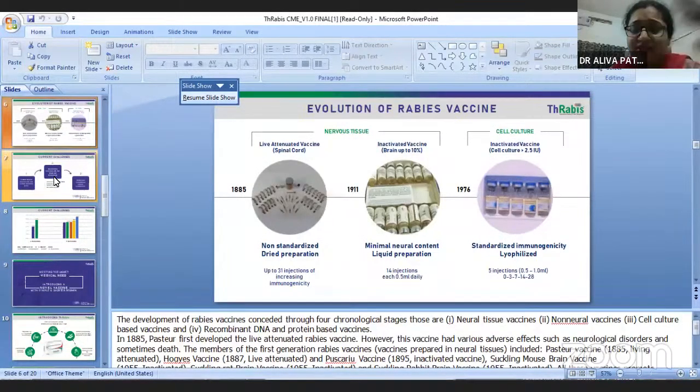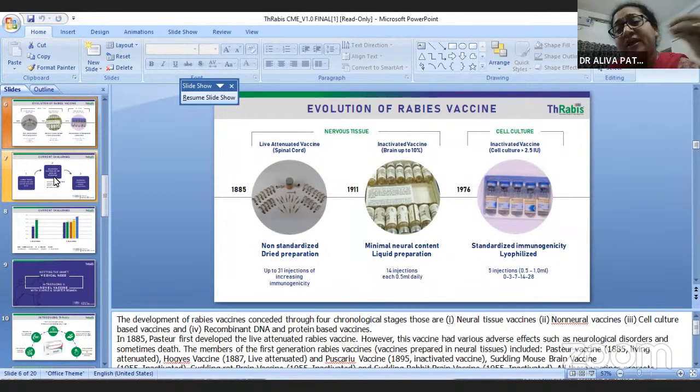Before going to the rabies vaccine proper, we need to know how we can treat. Before treating according to category 1, 2, and 3, we need first aid, which is very important. We need to wash the wound properly for 15 minutes in running tap water with soap. This is the foremost thing, so that we can wash out 90% of the virus from the wound site. In peripheral setups, many doctors do not advise washing, but we should focus on that.